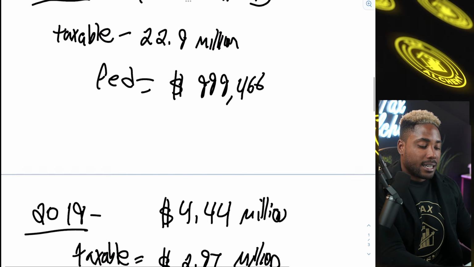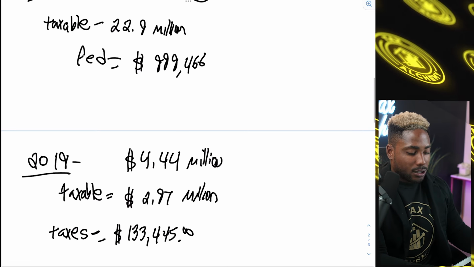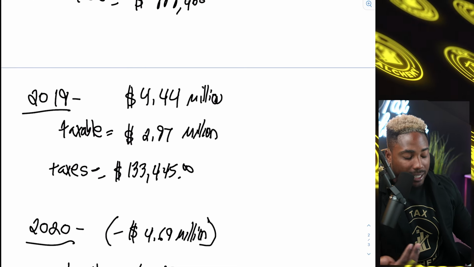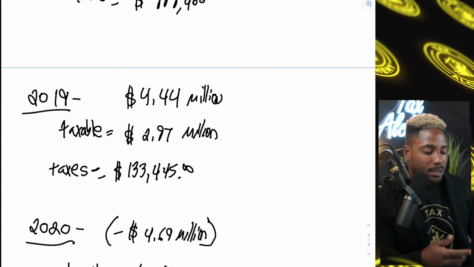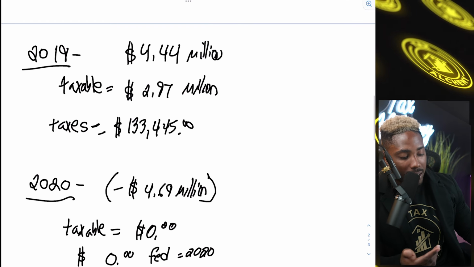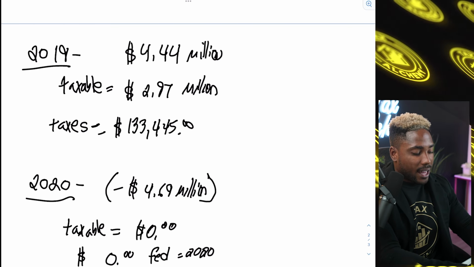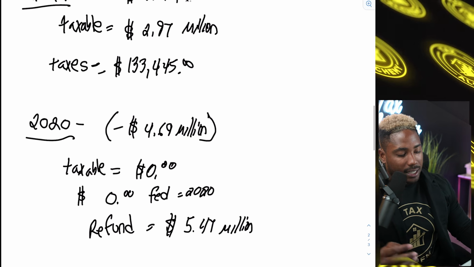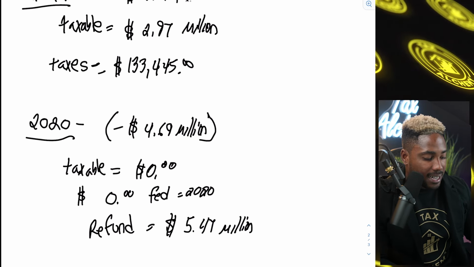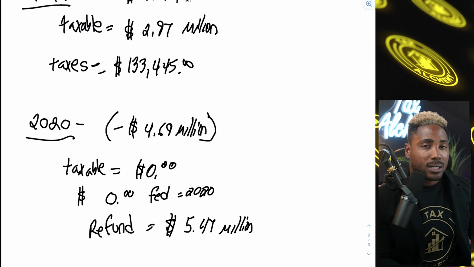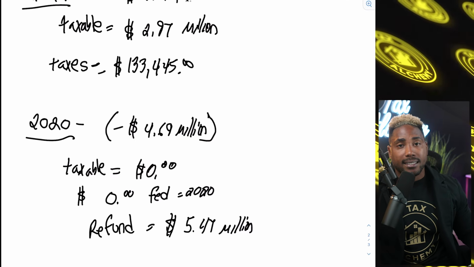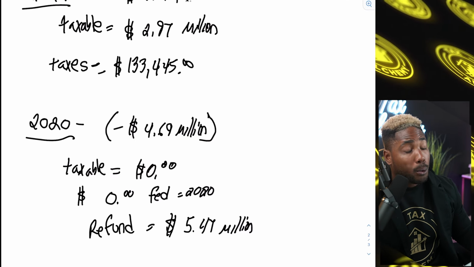Federal taxes were $999,466. We jumped down to 2019. He's reporting again positive income of $4.44 million, taxable income of $2.97 million. His taxes in 2019 were only $133,445 to the feds. And then in 2020, negative income, he jumped back into negative status of $4.69 million, taxable income of $0, $0 taxes owed to the IRS. And the IRS gave him a refund amount of $5.47 million. Ladies and gentlemen, this is how the system works.